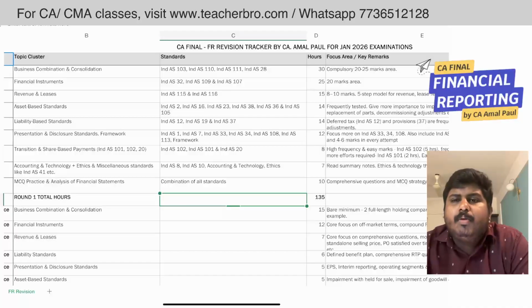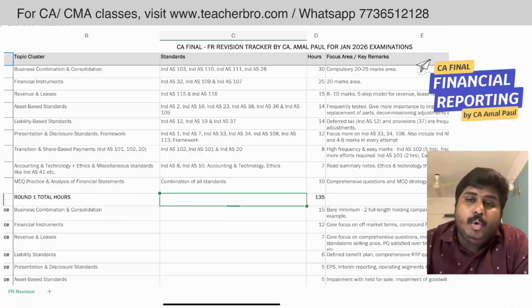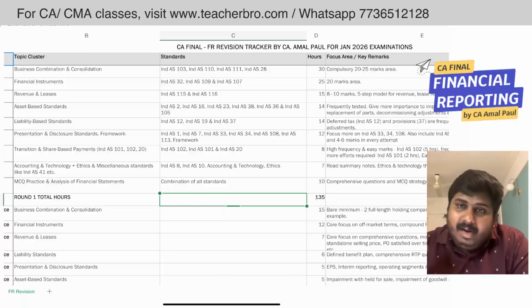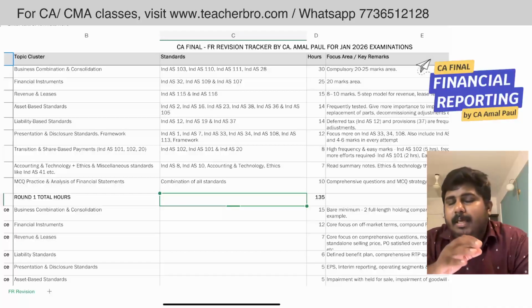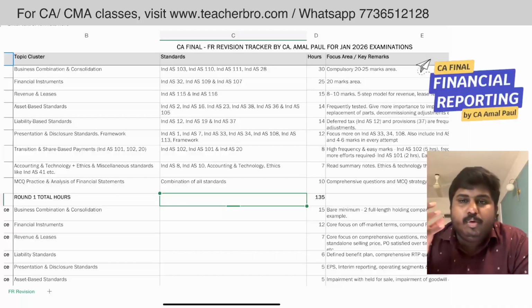So my humble request to you is that 2 to 5 in the afternoon, 2 p.m. to 5 p.m., that is our examination time. So what I suggest is that when you are doing your revisions, when you are studying, this must be the time in which you are doing the examination practice. This is the time in which you are doing the writing practice. Likewise, you should build a habit that you're always studying, you are always writing at the 2 to 5 timing. So that is also very important.